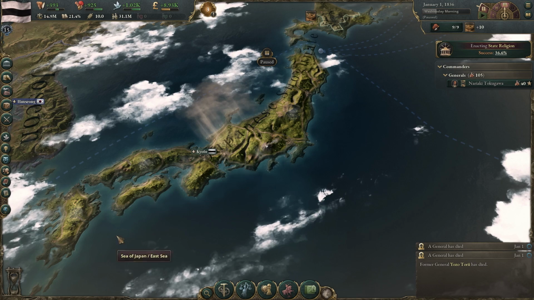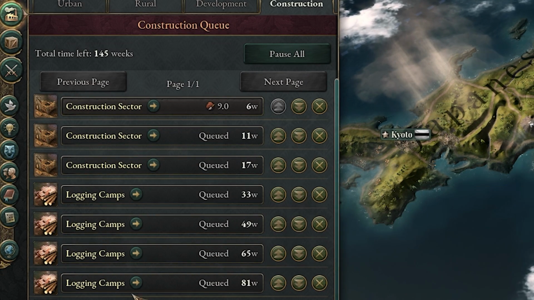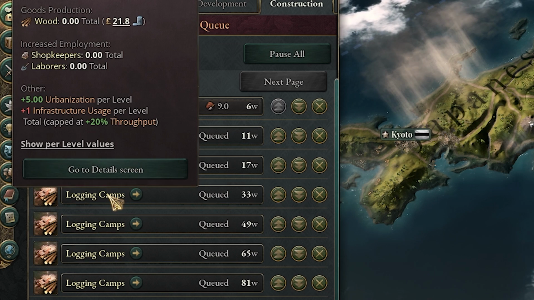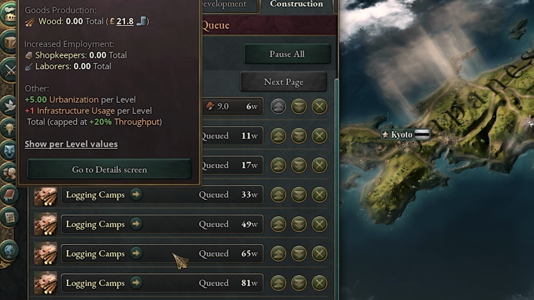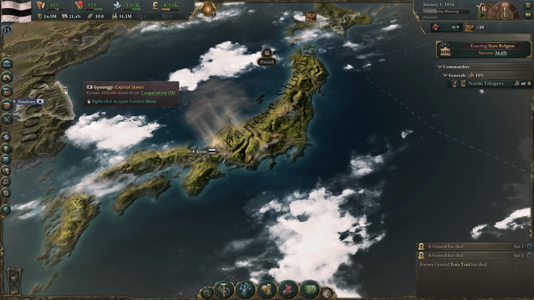So now you should have your plan. So for example, we have all of our buildings. I got my construction queued up. I know I need a ton of logging. The logging is not going to help the shogunate, which is great. And I wish these buildings would also help us out in our religious group, but it's just not going to happen. We also have a plan for our laws.